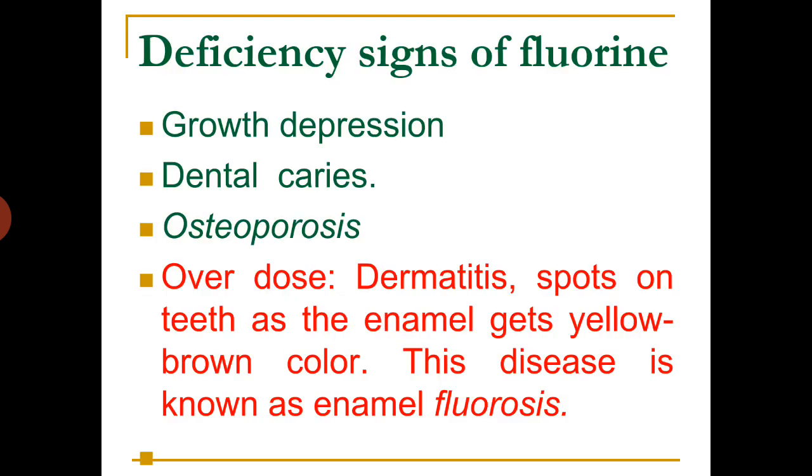Deficiency signs of fluorine: it causes growth depression, dental caries, osteoporosis. And as we discussed in earlier classes, if fluoride is present in overdoses, it causes dermatitis, spots on teeth as the enamel gets yellow-brown color, and that disease is called fluorosis, enamel fluorosis, which is common in certain villages of Anantapur district and also in Nalgonda district.